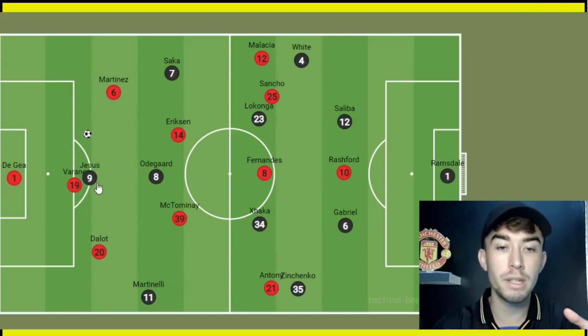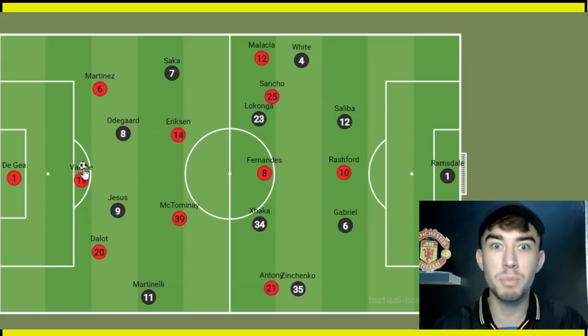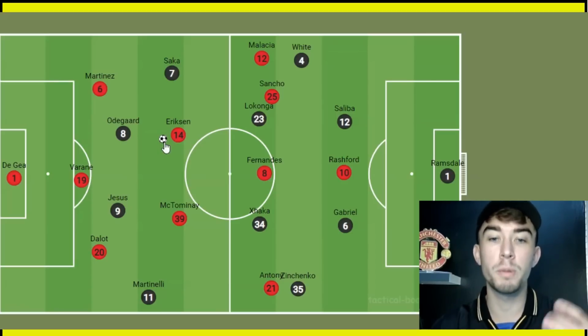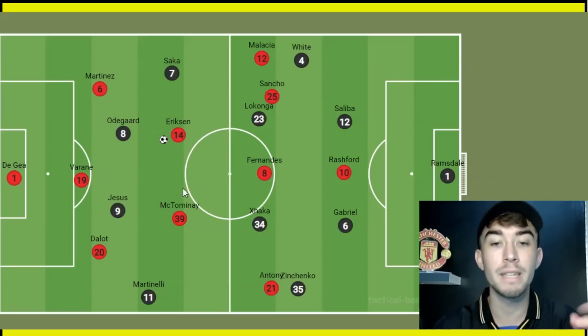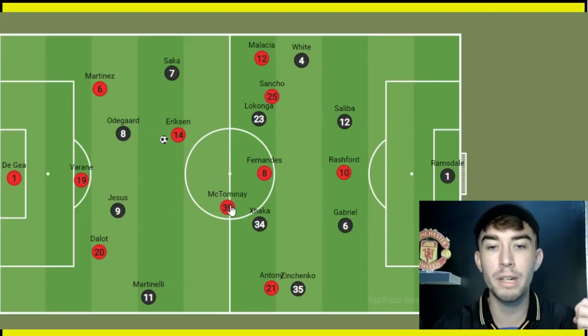Now the reason United done this was because Arsenal regularly looked to press as a front two with Jesus and Odegaard. However, as we know, when you use a 3 against a 2, you've got the advantage because you have the numbers. And what this allowed United to then do was play balls in between the lines here to the likes of Eriksen and Scott McTominay, who both done a very good job of providing the passing option for the centre-backs. And I thought McTominay in particular had an interesting role because he was often pushing up slightly higher, slightly further up the pitch.